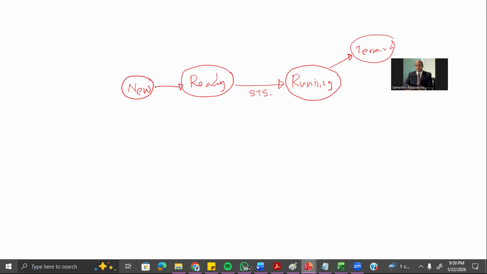And in some instances, while the program is running, some interrupts can occur. When an interrupt occurs, it will come back to the ready state again. And remember, these programs are not always running. If the program wants to read something from the IO devices, it will go to the state we call the waiting state. And once IO is completed, it goes back to the ready queue again to get CPU time again. So this is the state transition diagram actually. Then you understand this one and map it onto the given question.